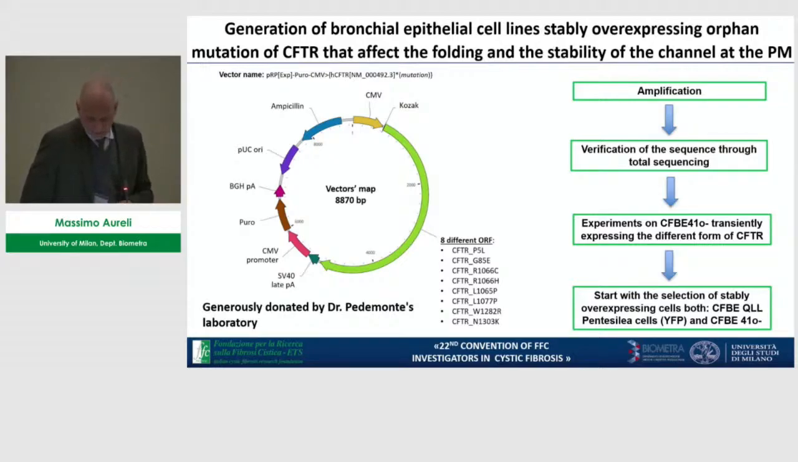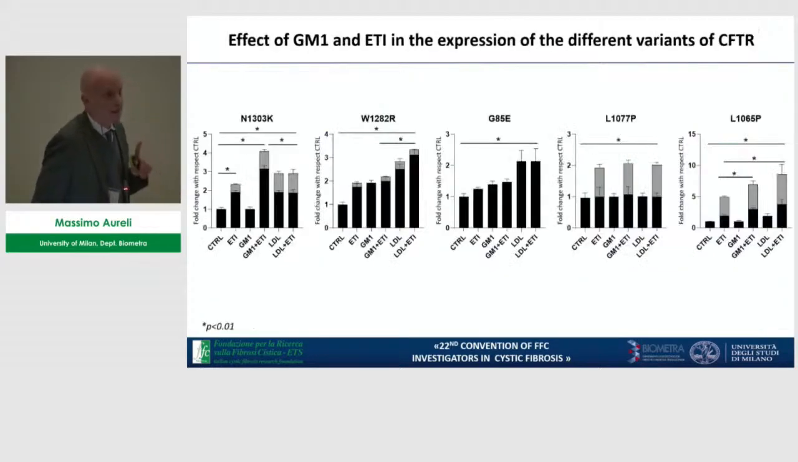Thanks to the Pedemonte laboratory, we have the possibility to get the vectors coding for these isoforms, and we started to perform a transient expression of this vector in CFBE41o- cells. For more or less a year and a half, we have also been trying to obtain cell lines stably overexpressing this isoform. The result that we obtained on transient expression was that GM1 together with ATI showed an effect on the variants